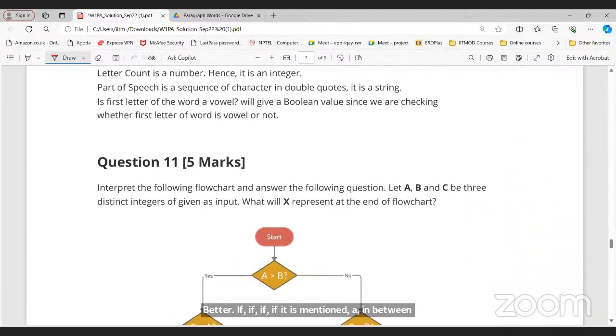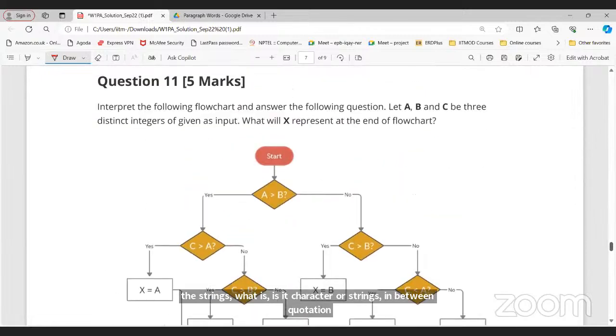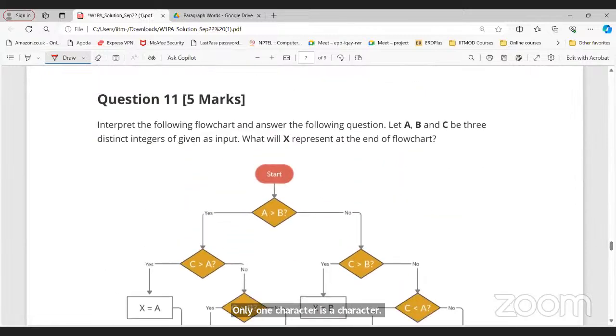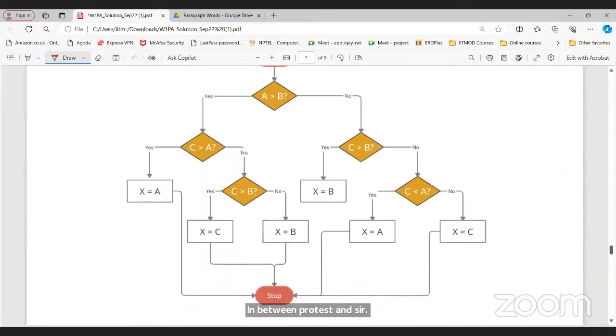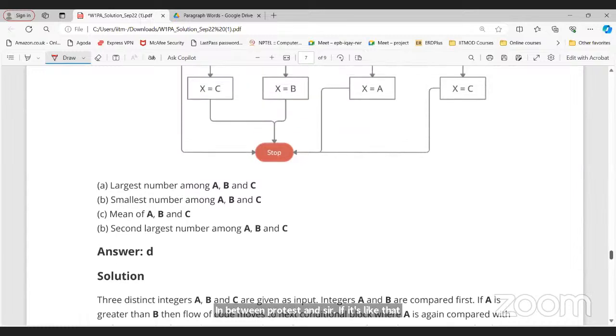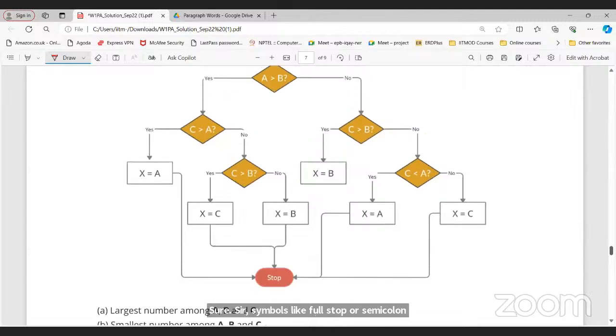Okay, so we'll go to the next question. Now, this is a flowchart question. Some of you are asking doubts regarding flowcharts, so this will get clear. Interpret the following flowchart and answer the following question. We have a start, and A is less than B. The options are largest number among ABC, smallest number of ABC, mean of ABC, second largest number of ABC.